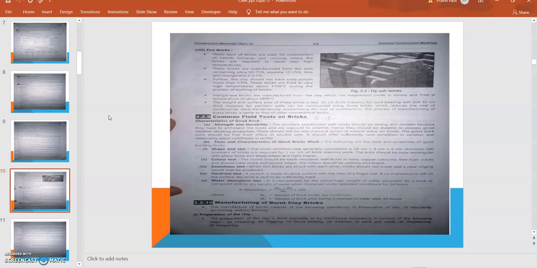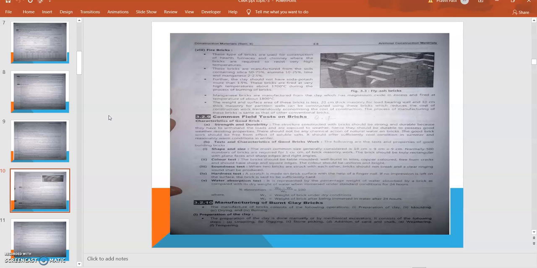So the water absorption test indicates how much water is absorbed by the bricks. If it is more than 20%, then it will be rejected. The water absorption should be 10 to 20%. So these are the common field tests on bricks.